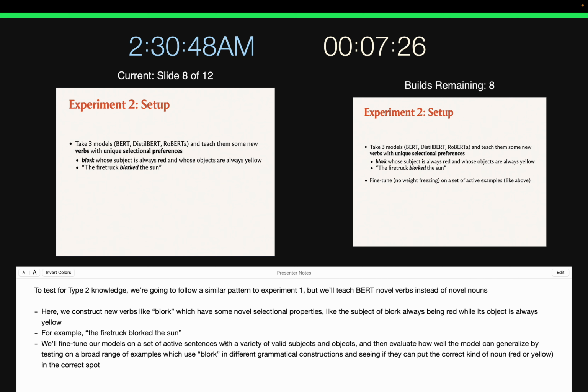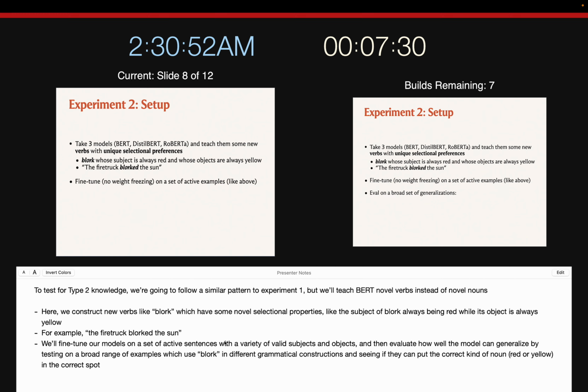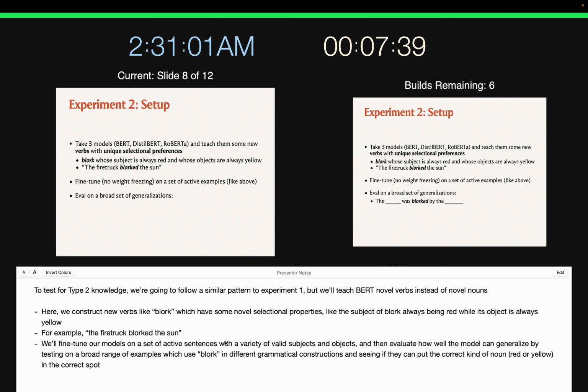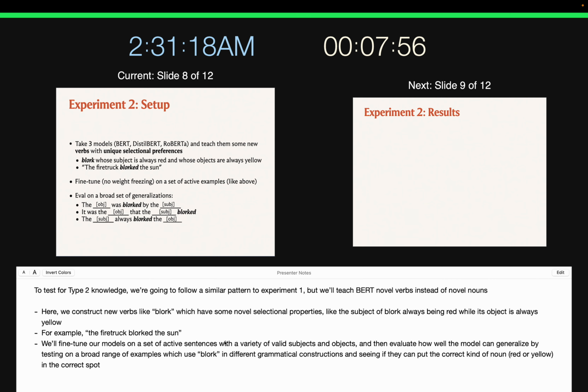We'll then fine-tune our models on a set of active sentences with a variety of valid subjects and objects, and then evaluate how well the model can generalize by testing on a broad range of examples which use blork in different grammatical constructions, and see if the models can put the correct kind of noun, red or yellow, in the correct spot. That is, we're going to evaluate on sentences like, the object was blorked by the subject, or it was the object that the subject blorked, or the subject always blorked the object.